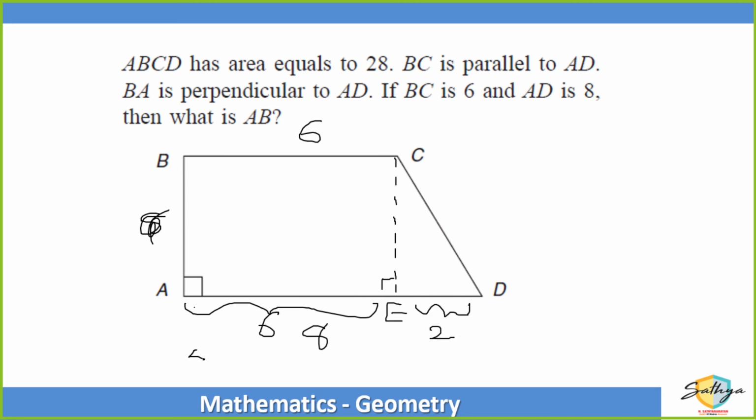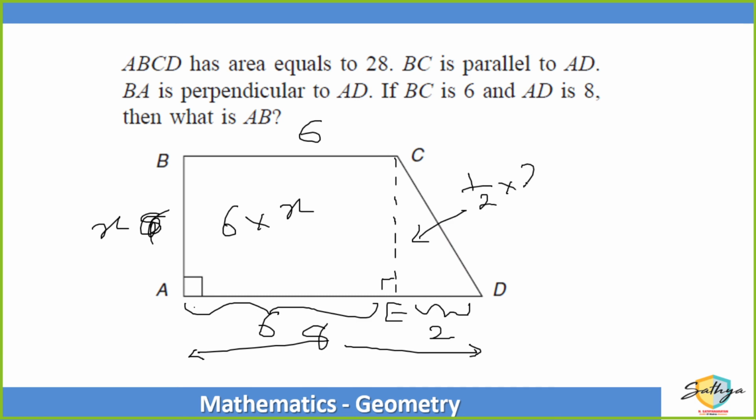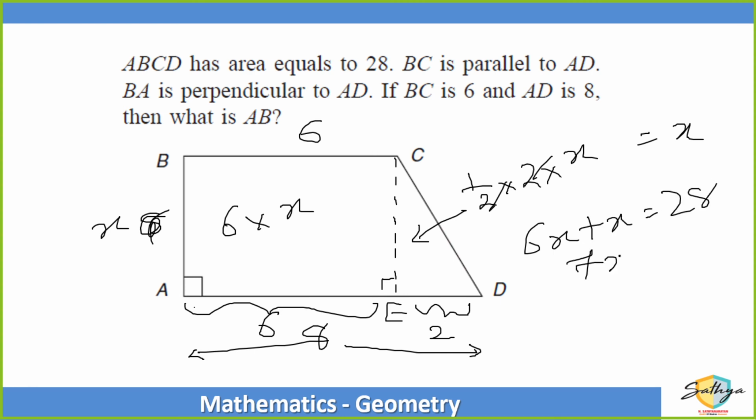Now, area of rectangle ABCE will be equal to 6 into AB, let us say X, and this triangle will be half into base into height, which is equal to X. So can I say 6X plus X is equal to 28, which means the value of X is equal to 4. So I get AB is equal to 4. Did you get it? AB is equal to 4.